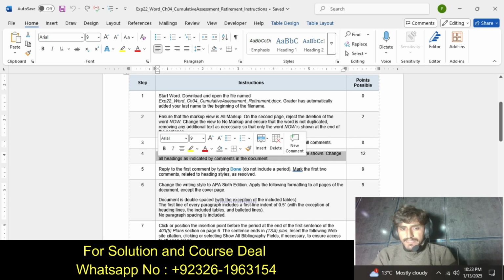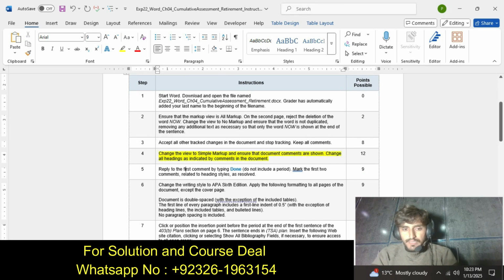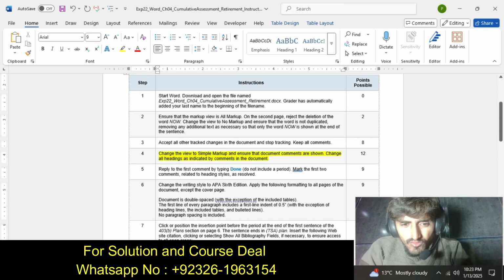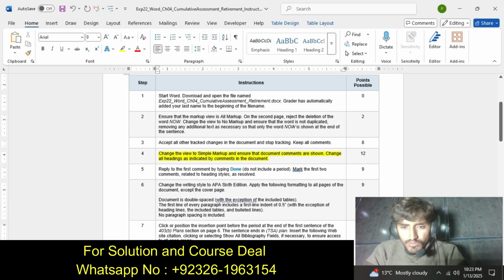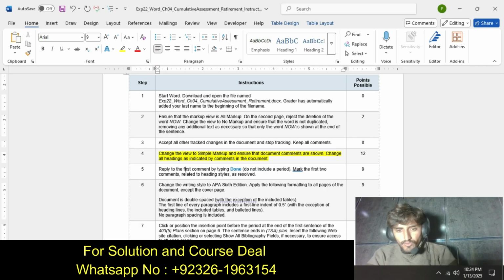Now we move to our next step, step number 4, in which we change the view to simple markup. Ensure the document comments are shown. Change all the headings indicated by the comments in the document.